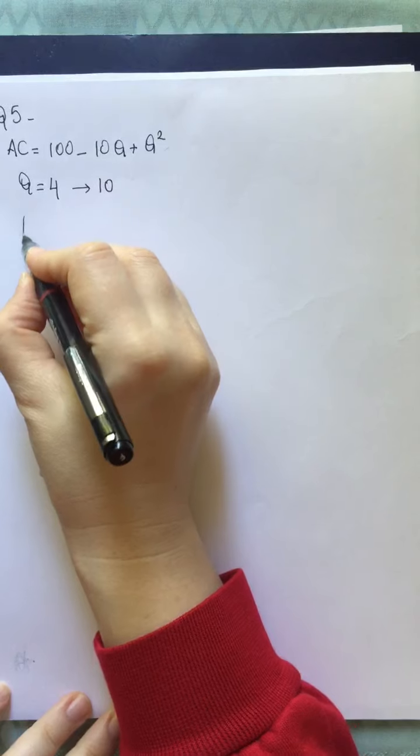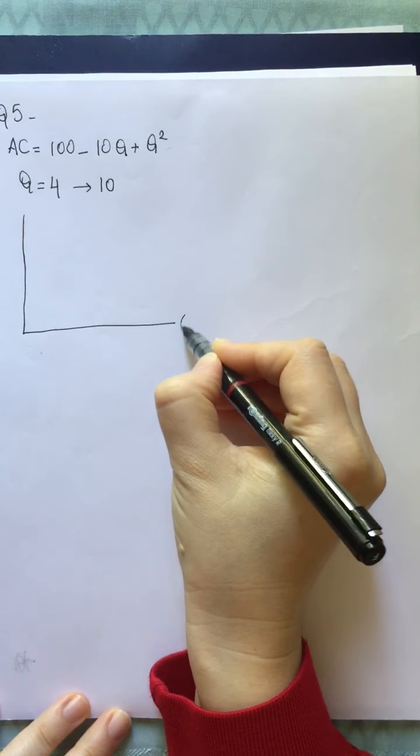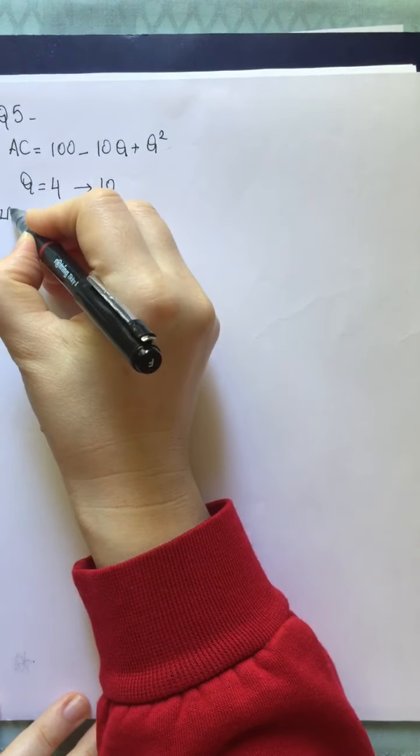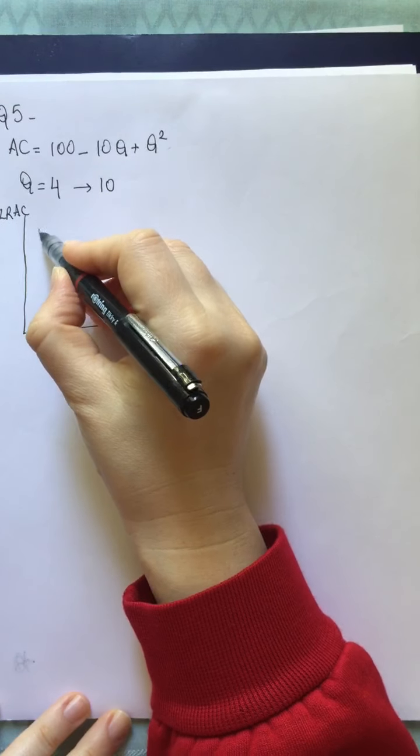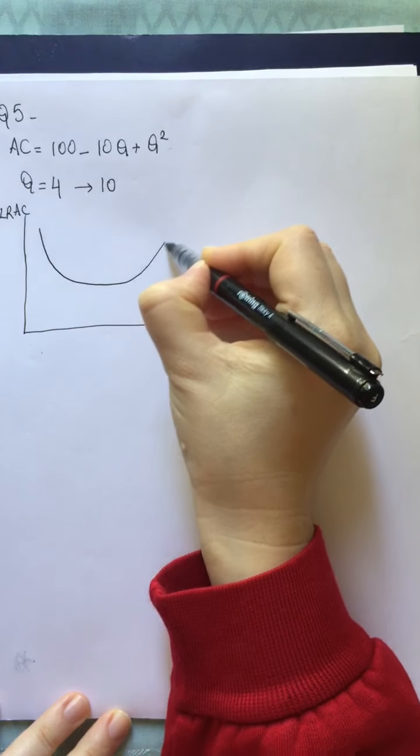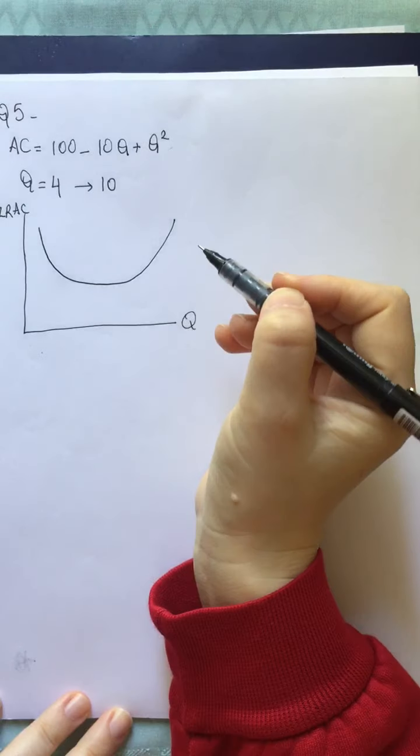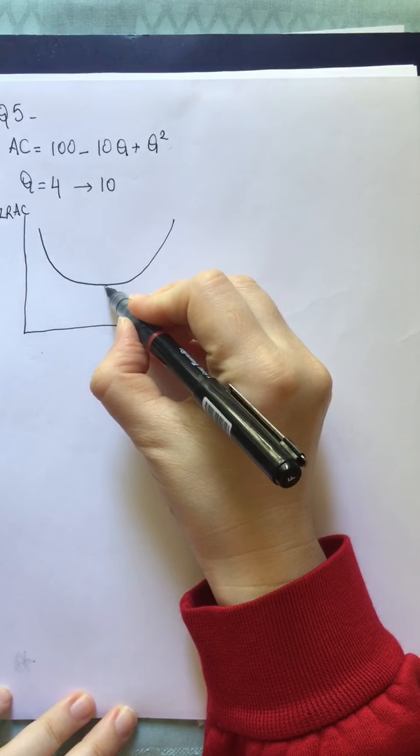Let's draw quantity here and the long run average cost function here. It's something like that, a U-shaped average cost function, so it has a minimum point.